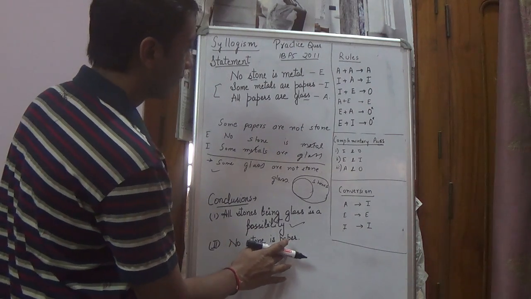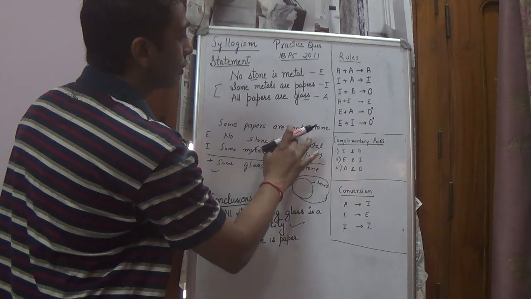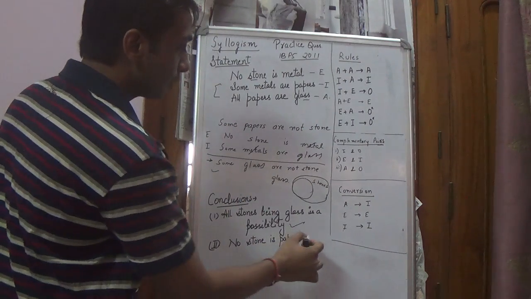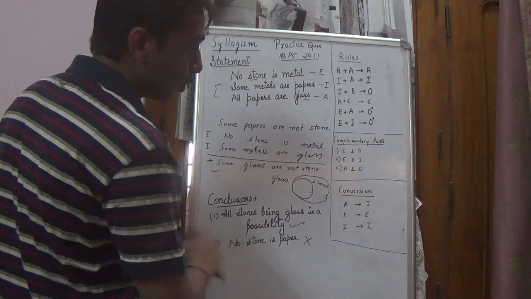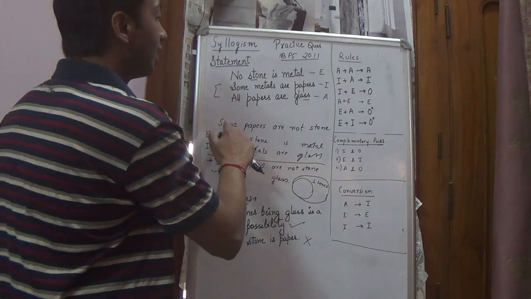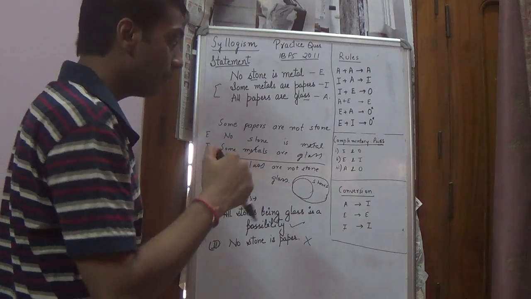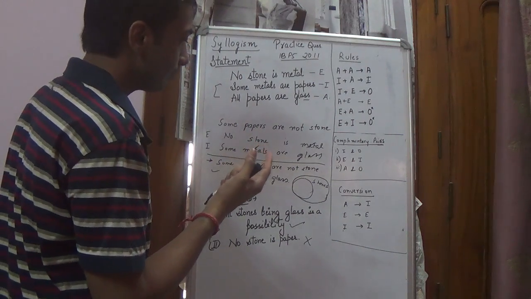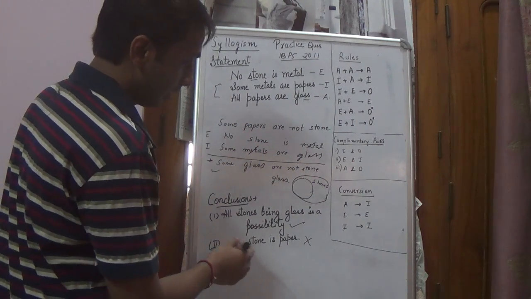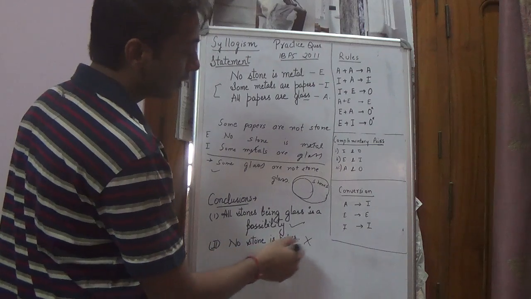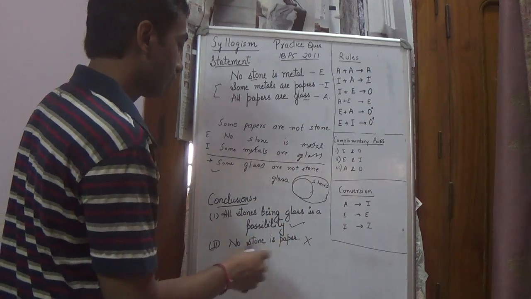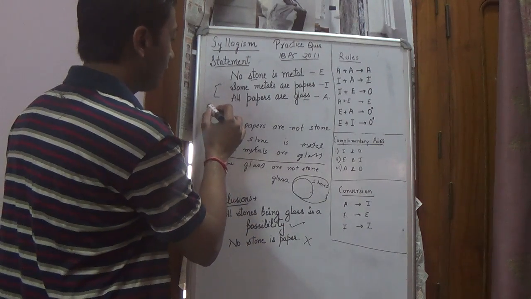And now I'll come back to the second conclusion. No stone is paper. Some papers are not stone. So this is wrong. We are saying no stone is paper, whereas here, only some papers are not stone. But here they are trying to say no stone is paper. So this is wrong. So we get the answer as 1.